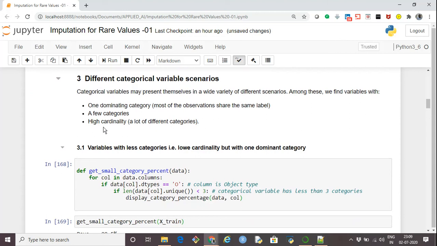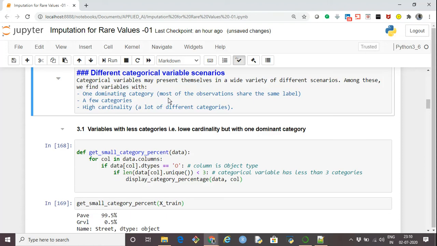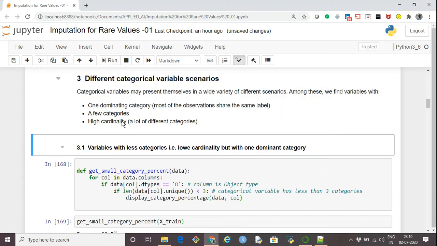Okay, let's continue further. Now we have different categorical variable scenarios. If I talk, we have one such scenario in which there is one dominating category and most of the observations share the same level. That is one such case. The other case is where, in the categorical variable, we have different types of categories. They will be dominating, but there are other categories as well which have a slightly fair representation in that categorical column. And the third is the high cardinality column, that is, we have a column in which there are a lot of categories present. So that is called high cardinality.